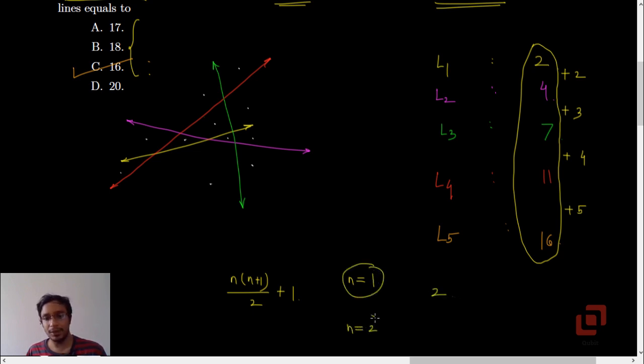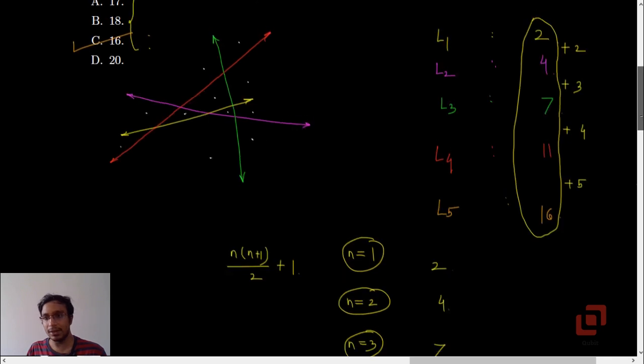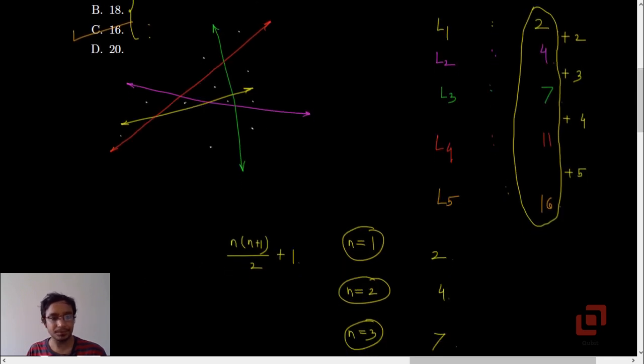If you let n be 2, then you will get 3, and 3 plus 1 is 4. If you take n equal to 3, then it will be 3 into 4, 12, 12 upon 2, 6, 6 plus 1, 7. So you'll go on getting these numbers, 2, 4, 7 and so on, correct?